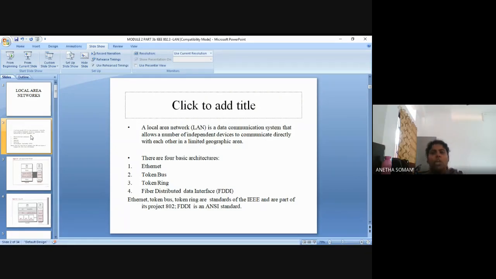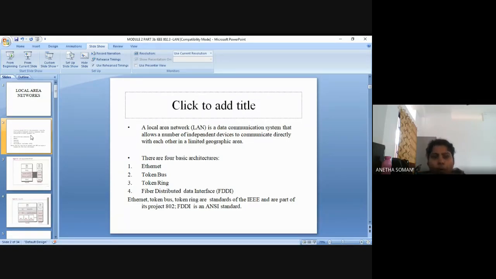Okay, now you have basically 4 basic architectures of this LAN. One is called the Ethernet. Very, very important, this topic. Mostly NATs will be coming from this part.